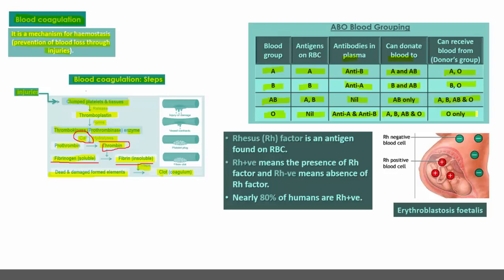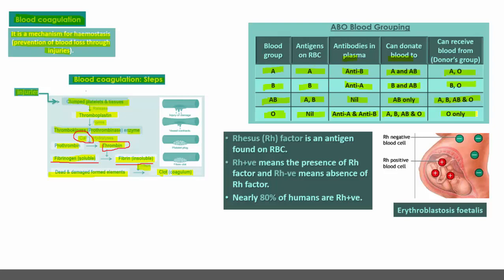Theoretically, AB blood group is the universal acceptor blood group and O blood group is the universal donor blood group. These two things you need to remember only for the purpose of theoretical aspects. AB is the universal acceptor blood group and O is the universal donor blood group.